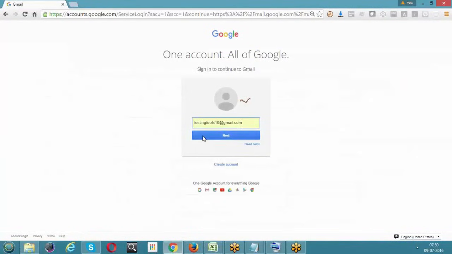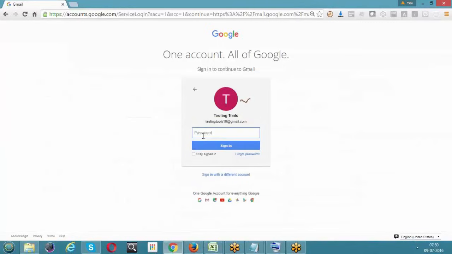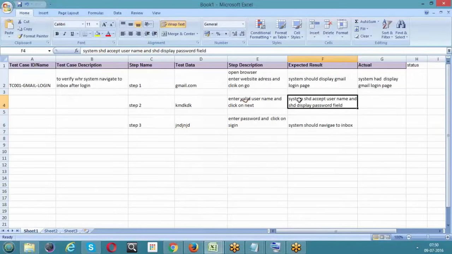Enter the valid username and just click on next. See here, it has accepted the username and it is displaying the password field. So the system did what we expected earlier.